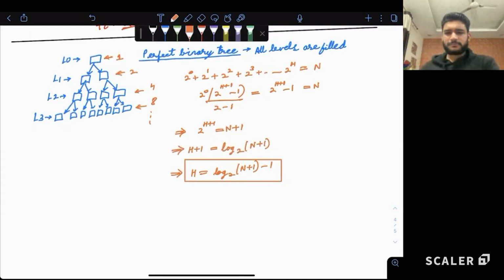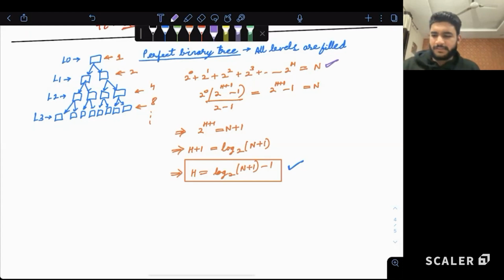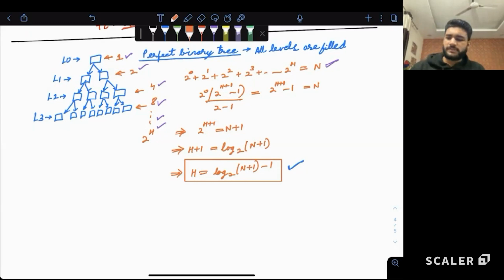So we started by calculating the total number of elements. It is 2 to the power 0, that is 1, then 2, then 4, then 8, then 16, and so on till 2 to the power height. Adding this up gives the total number of elements, which equals n. Now this is a geometric progression, whose summation is the common ratio raised to the total number of terms, minus 1, upon common ratio minus 1. Using that formula we get this. Rearranging the terms we get this. Taking log on both sides we get this. And finally the answer is this. Is it clear to all?